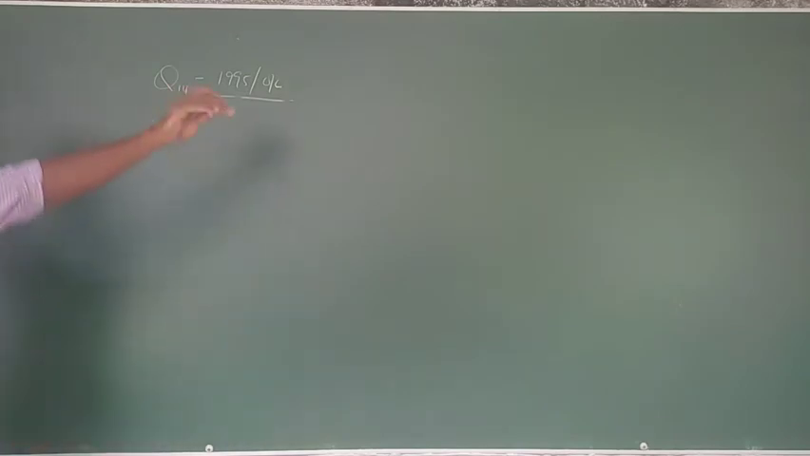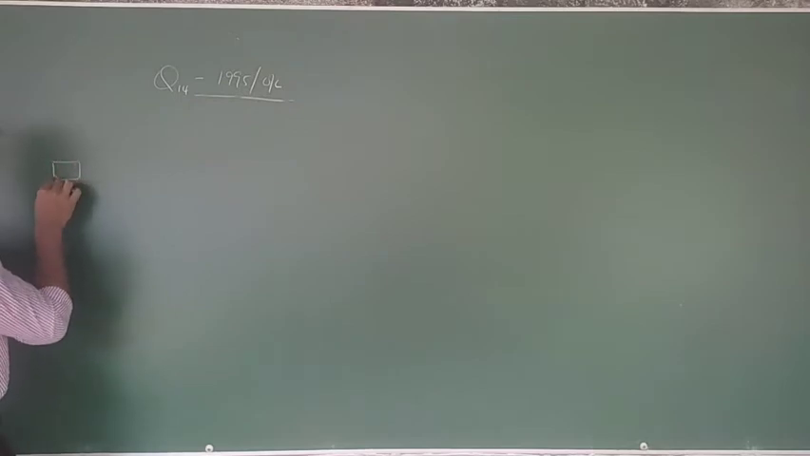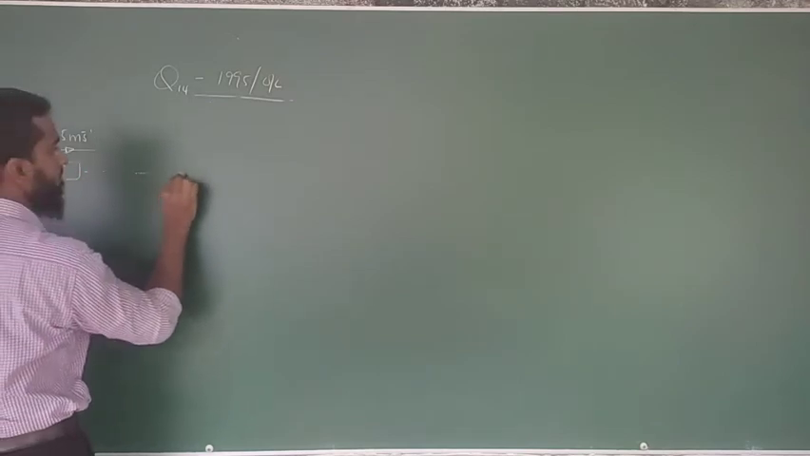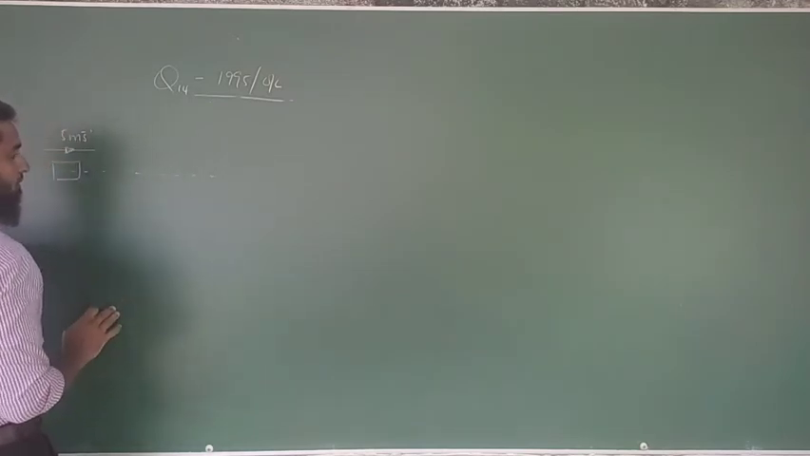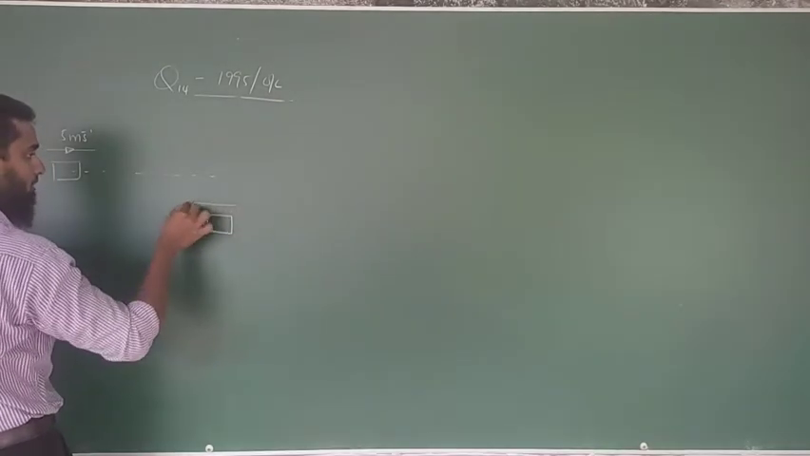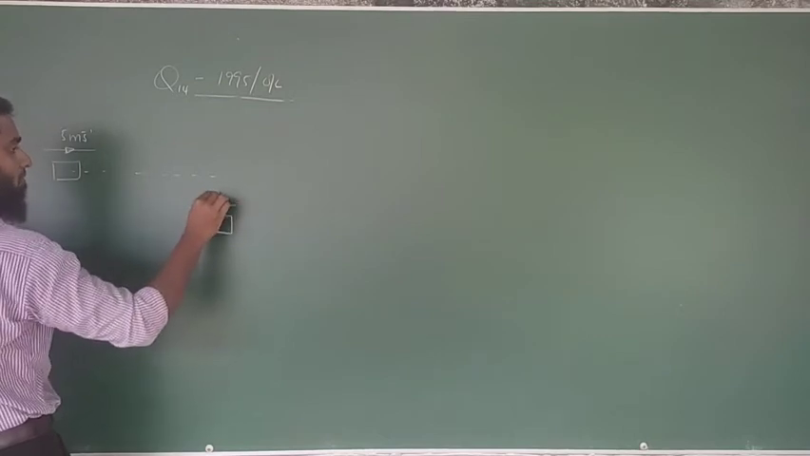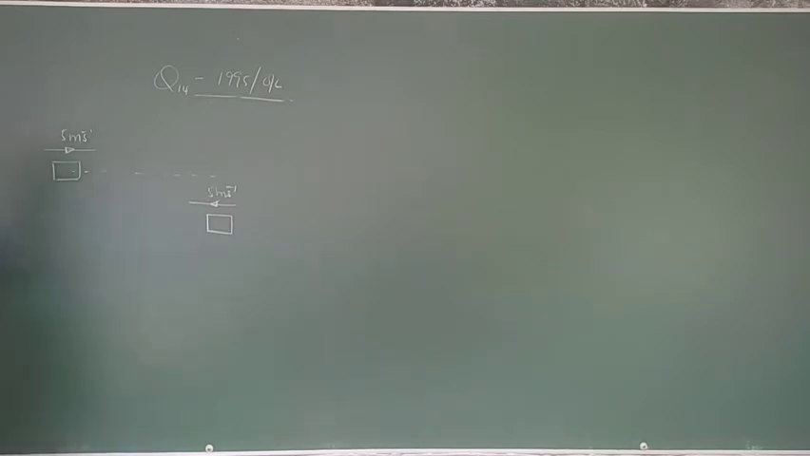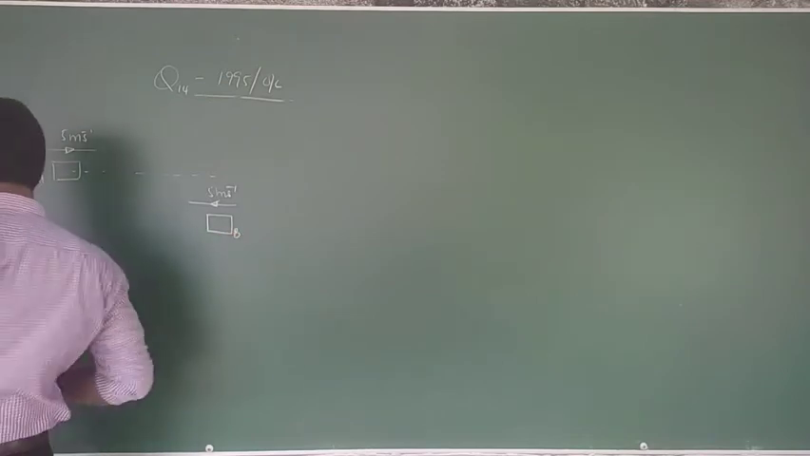Now I'll tell you another story. Think about an object which is moving with a velocity of 5 meters per second in this direction. Another object is moving with 5 meters per second in this direction. This is object A, and this is going to be object B.